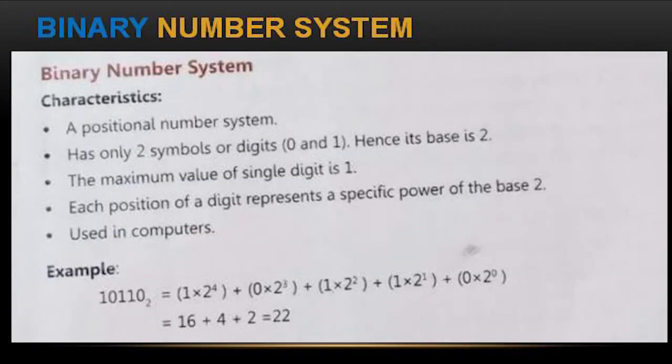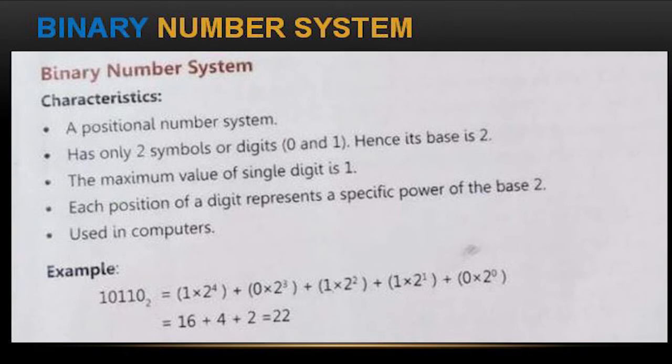Next one is the binary number system. Let us have a look at what is meant by binary number system. Characteristics: it is a positional number system. It has only two symbols or two digits, zeros and ones. Hence its base is 2. So the maximum value of a single digit is only 1. Each position of a digit represents a specific power of base 2, used in computers.